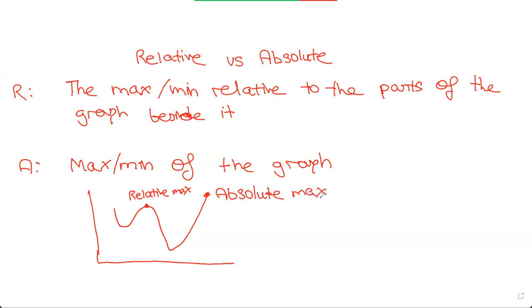Max is short for maximum. This is our absolute minimum. But if you see, this is also a relative minimum, as the things to the left or right are still smaller, right? So it's an absolute and relative minimum. So these are what relative and absolute maximums and minimums are.